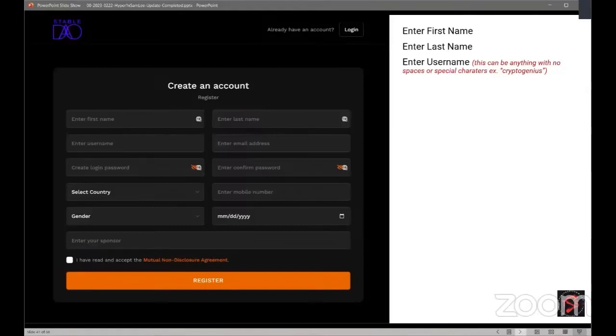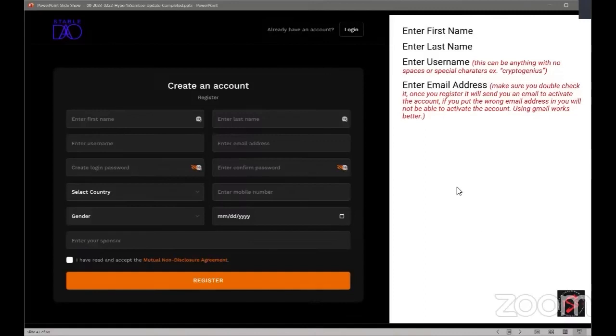Then you're going to enter your email address. Make sure you double check it. Once you register, it will send you an email to activate the account. So if you put the wrong email address in, you're never going to get it. A lot of people will say, well, I never got the email. The other thing is, using Gmail works the best.